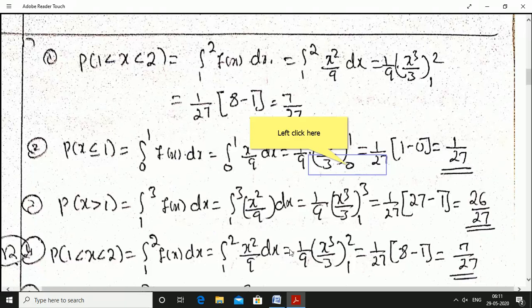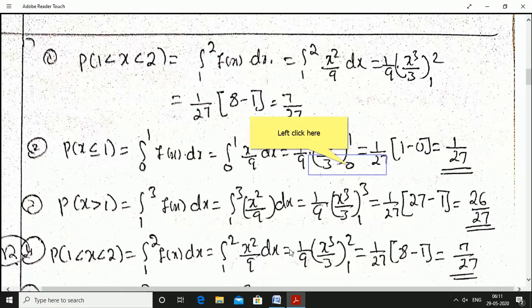1 by 9 constant, x square integration is x cube by 3 between the limit 1 to 2. Okay, 1 by 9 3s are 27 constant. Upper limit for x is 2, 2 power 3 is 8, minus lower limit for x is 1, 1 power 3 is 1. 8 minus 1 is 7, 7 divided by 27. That is the probability of 1 less than x less than 2.